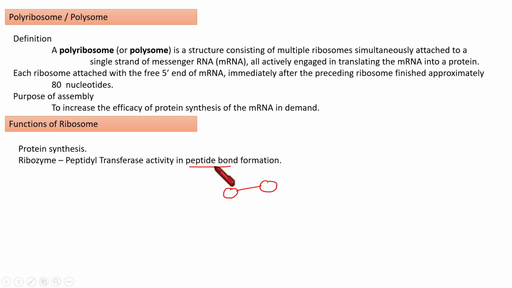That bond is formed with the help of these RNAs having peptidyl transferase capability. So those RNAs having enzymatic activity are called ribozymes. So ribozyme is present in the ribosome. That can also be considered another function of the ribosome.